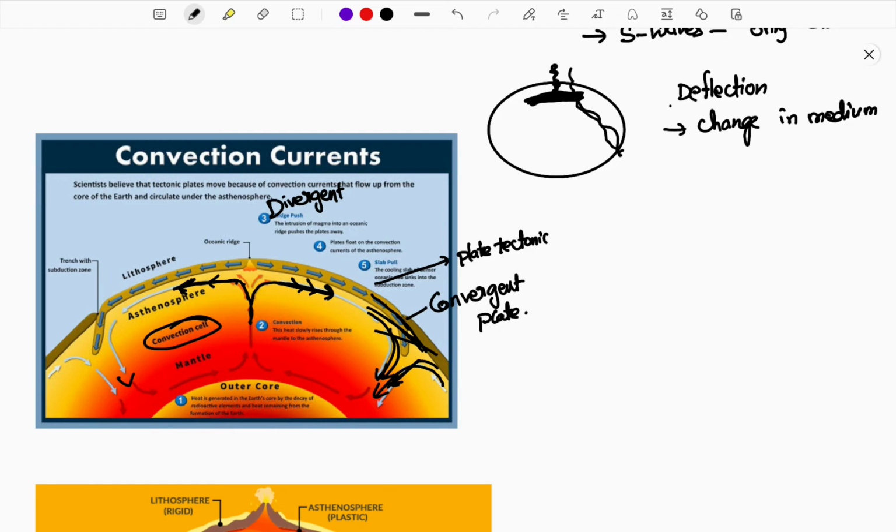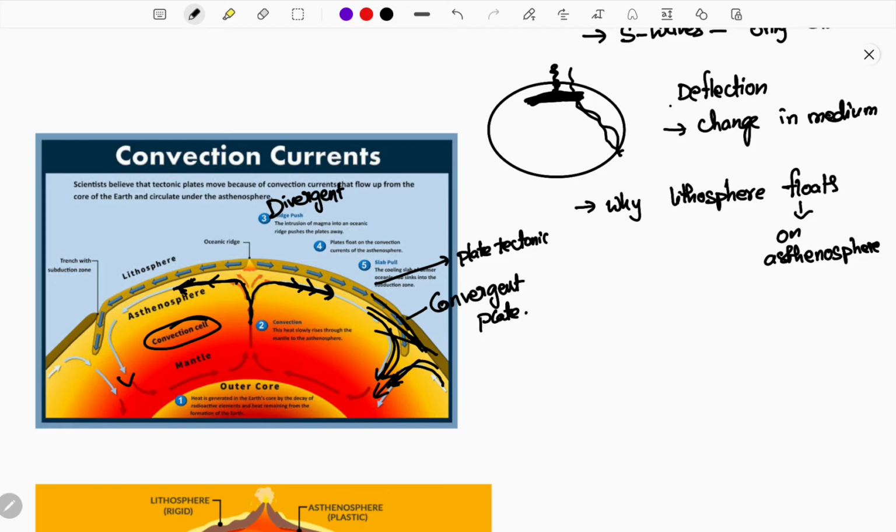And also one more thing here, why does the lithosphere float? Come on guys, think once, why does the lithosphere float on the asthenosphere? Why should it float? Can it get dipped inside it?